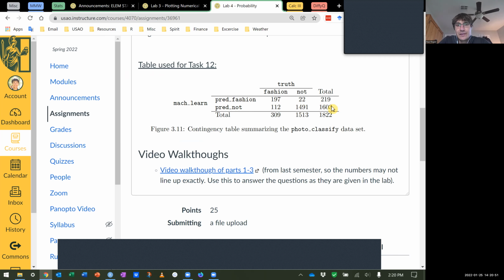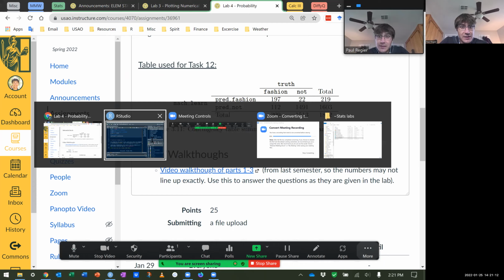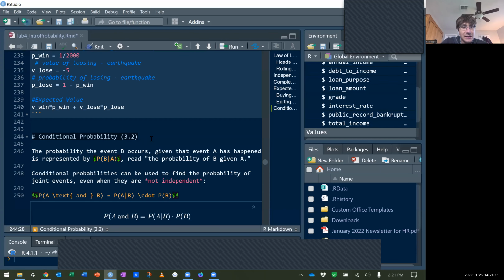Let's just do a quick check of independence. Independence would mean these two events don't affect each other. Whether or not it's about fashion shouldn't affect the probability. So let's see. I'm going to use conditional probabilities for this. This is just some notes for your lab. Conditional probabilities are read as probability of B given that A has occurred: probability of something given that something else has occurred.